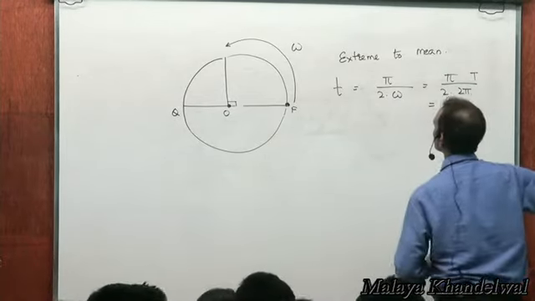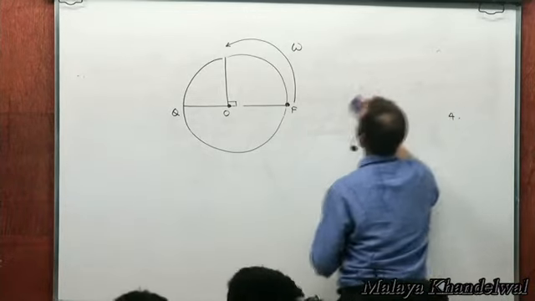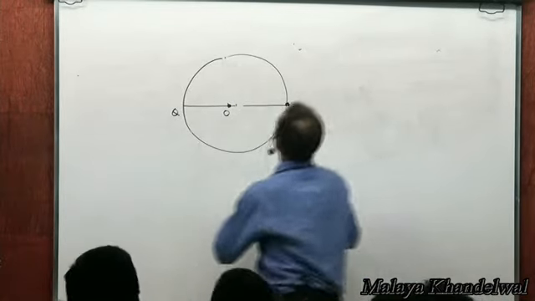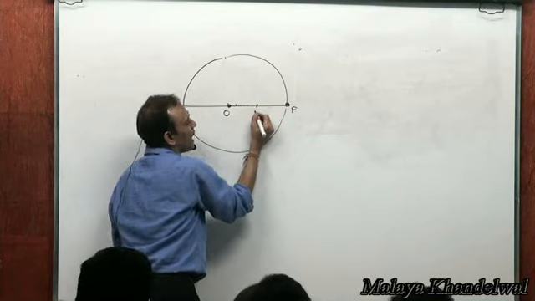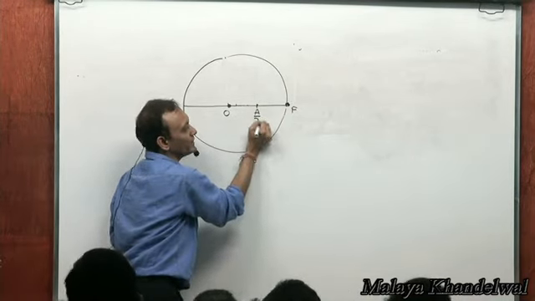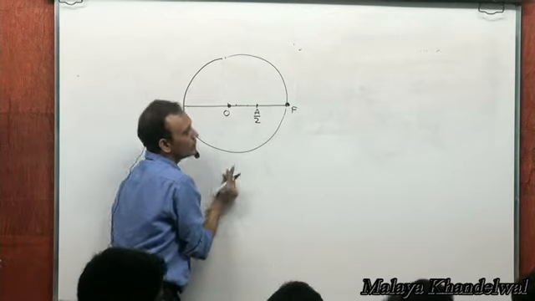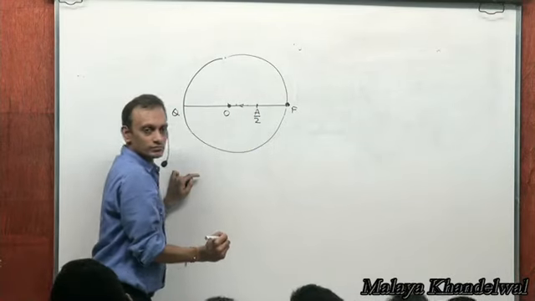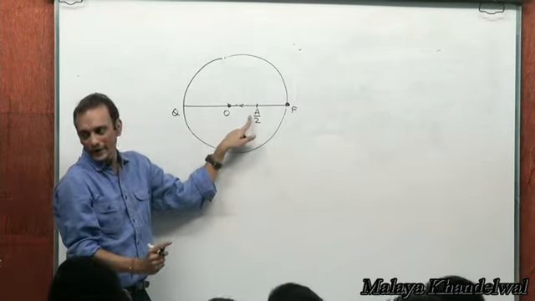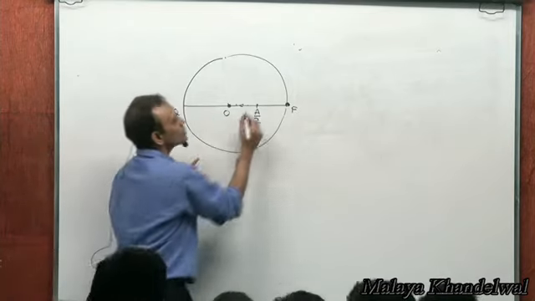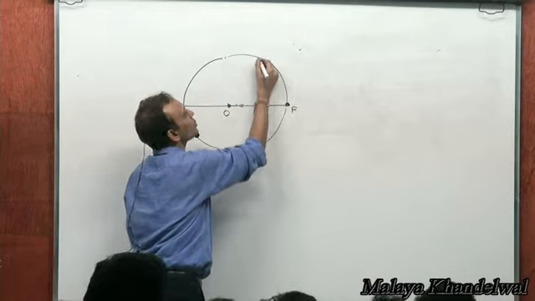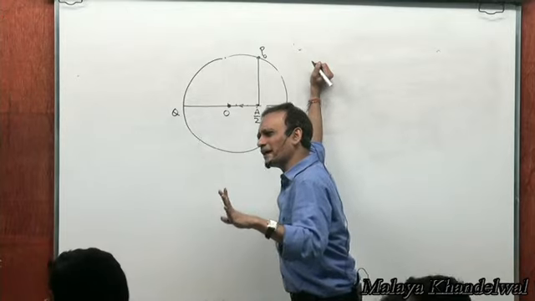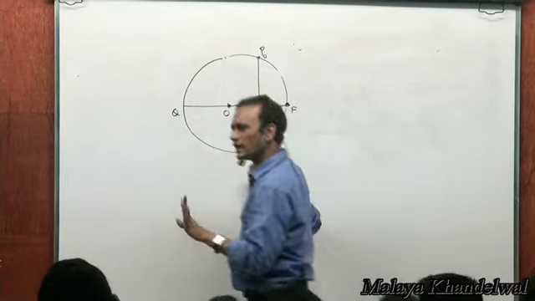Suppose I want to find the time taken to go from the halfway amplitude position, that means at x equal to a by 2. The oscillator is at x equal to a by 2, halfway between the mean position and the extreme position, and is moving in this direction. I want to find the time taken to go from x equal to a by 2 to the mean position, right? So while the oscillator is here, where is its auxiliary particle? The auxiliary particle is here. Yeah, that's okay. It will not make any difference. Then both I'll take downwards, right?